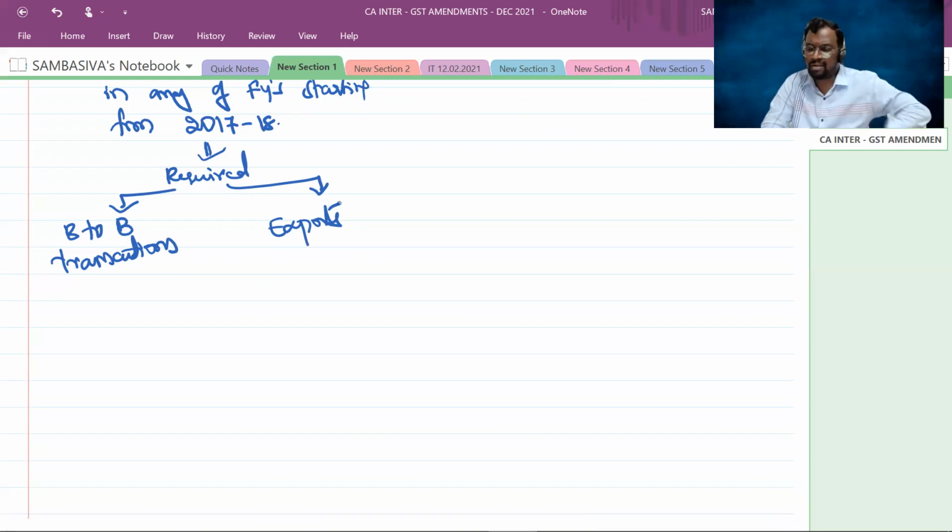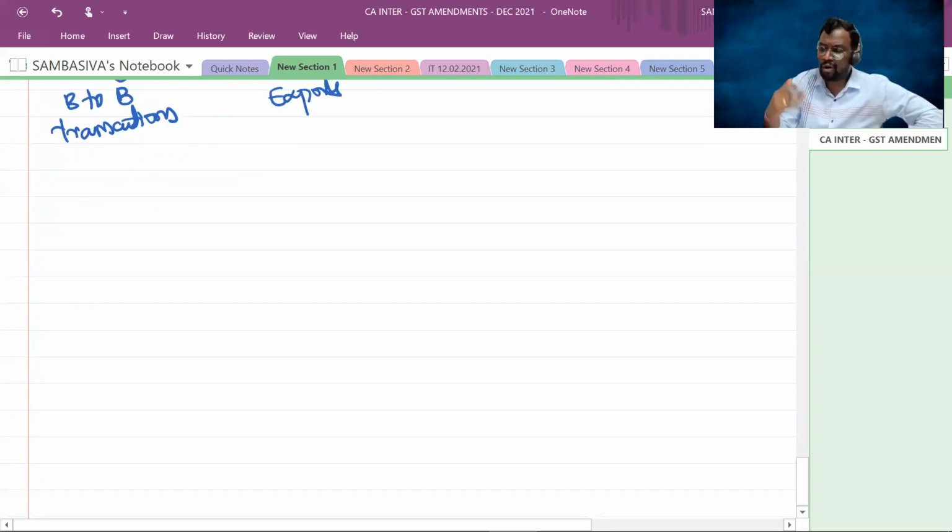See, we have e-invoicing portals, like e-invoice1.gst.gov.in, e-invoice2.gst.gov.in, e-invoice3.gst.gov.in. Like that, we have 10 e-invoice portals. Now you have to log into that particular e-invoicing portal with your credentials. Then in that portal, you have to upload your invoice details.